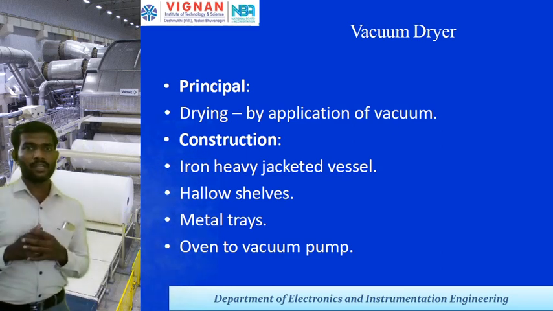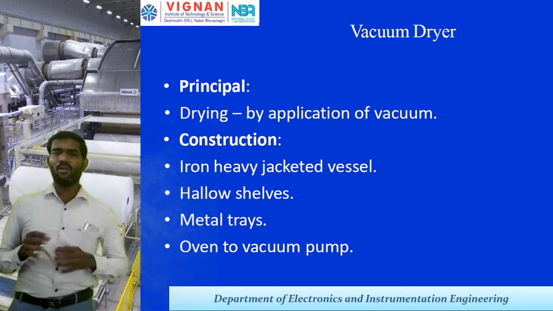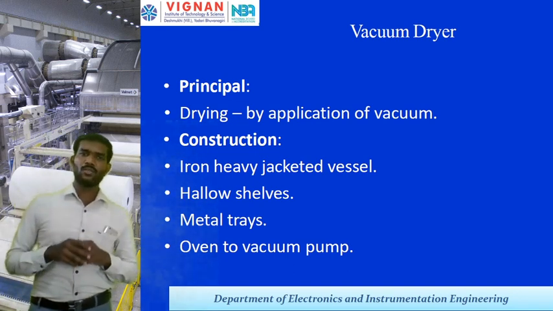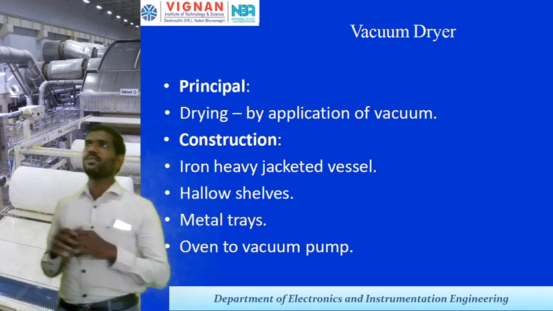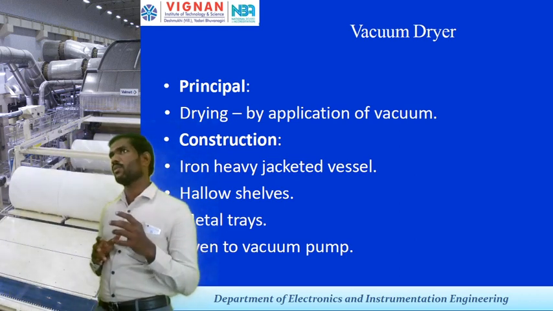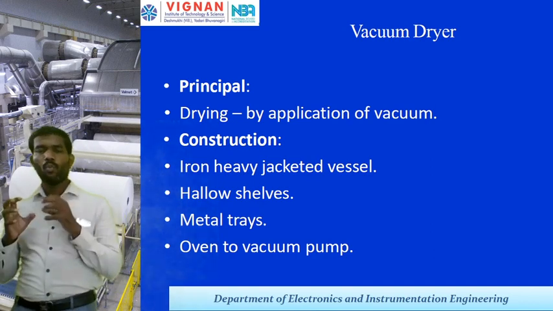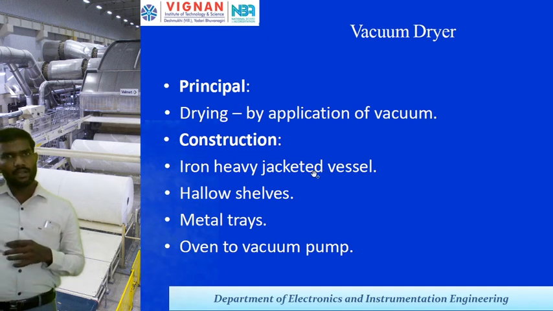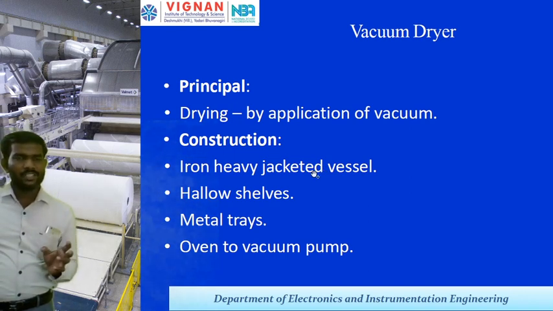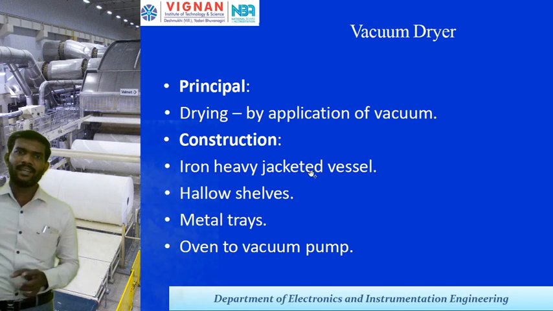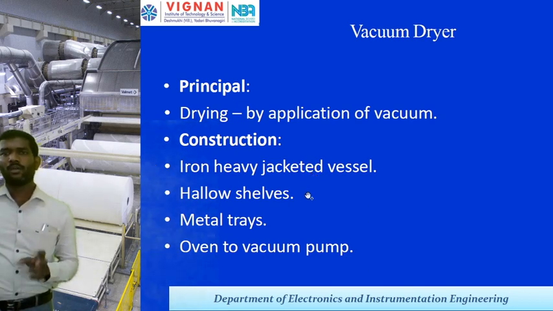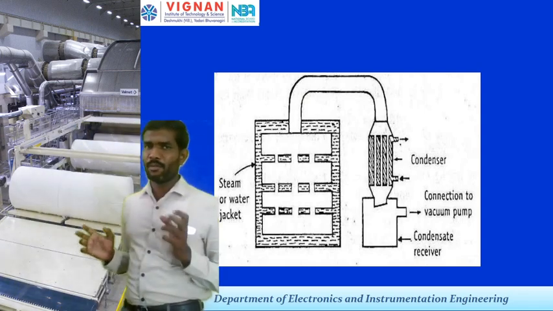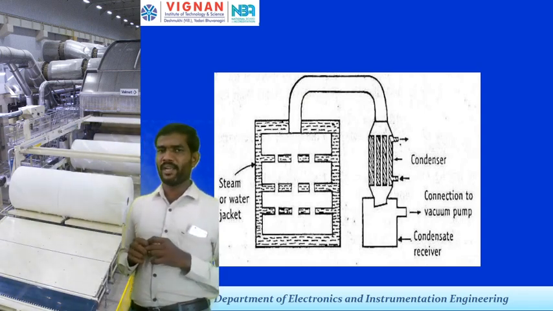While coming to the construction, iron heavy jacketed vessels are used here, hollow shelves, and metal trays are also used, and an oven connected to a vacuum pump. Okay, the constructional details are like this. Again, I repeat: iron heavy jacketed vessel, hollow shelves, material tray, and oven to vacuum pump. So this is a block diagram of a vacuum type dryer.